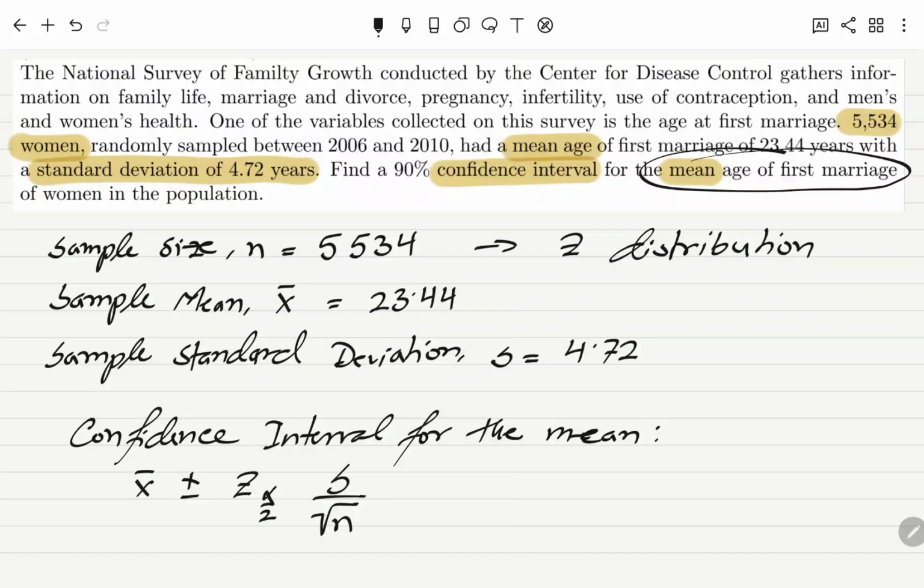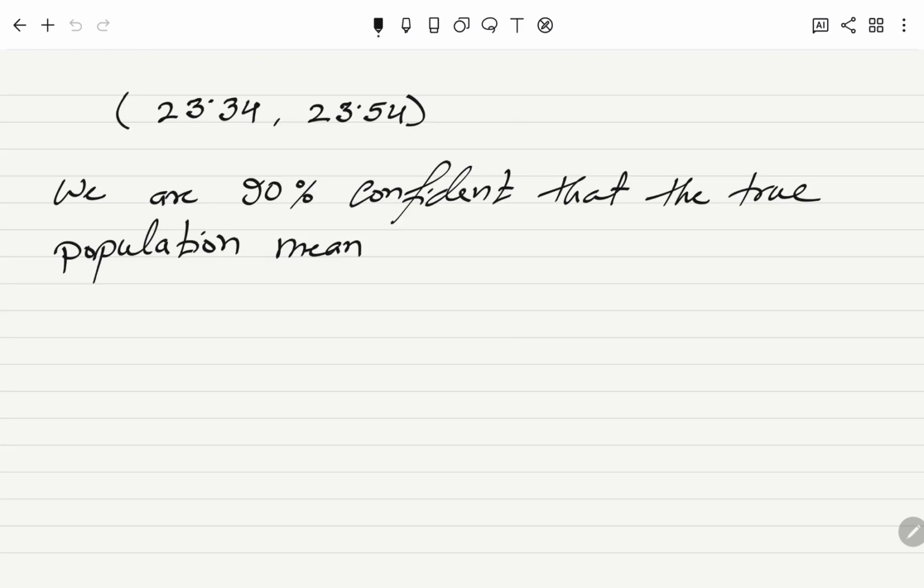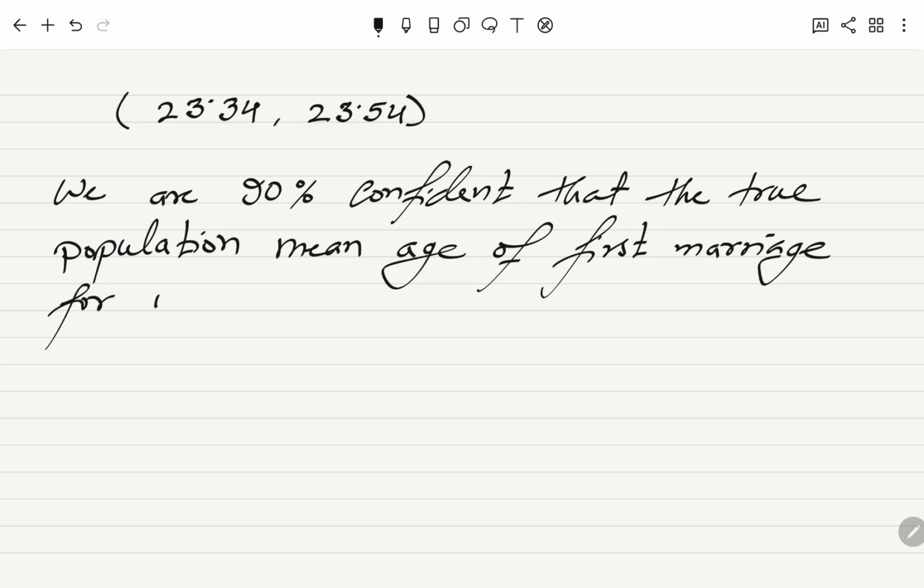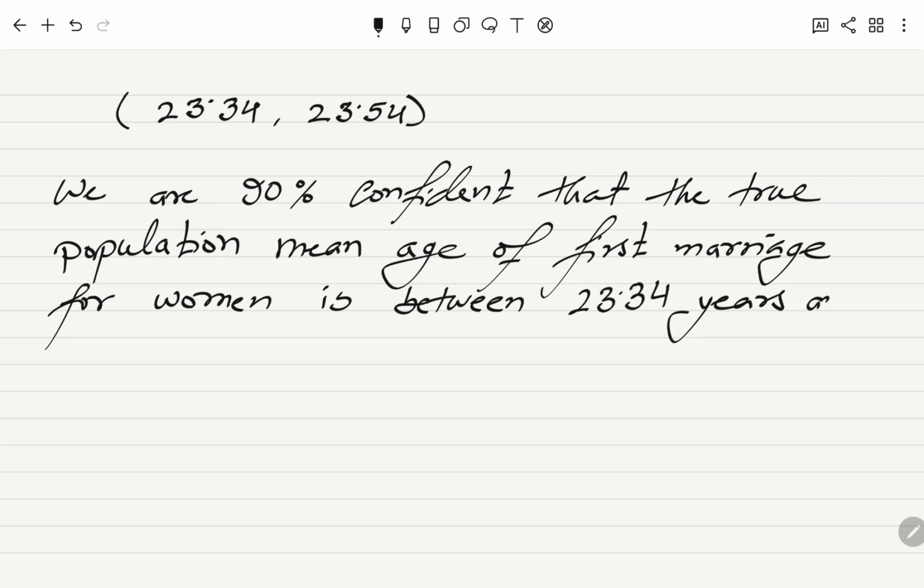I can also see here mean age of first marriage of women. So the population mean age of first marriage for women is between 23.34 years and 23.54 years.